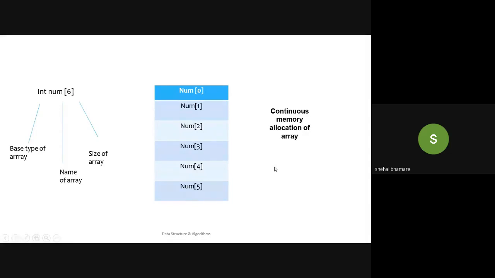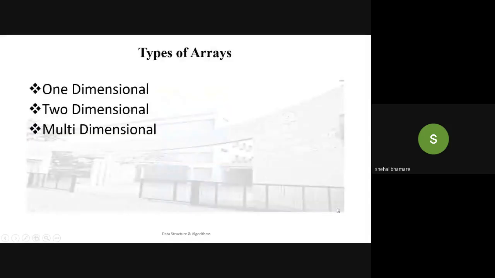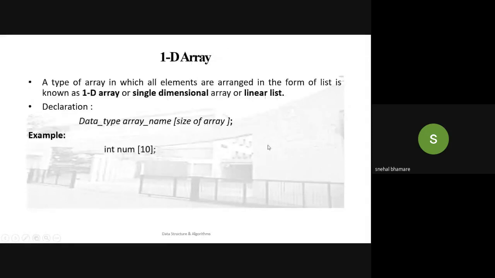Got it? Everyone got what an array is, how it is declared, and how it is stored in the memory. Okay, now there are different types of arrays. First is one dimensional array, two dimensional array, and multi-dimensional array. We will see each of them one by one. Okay, first is one dimensional array.